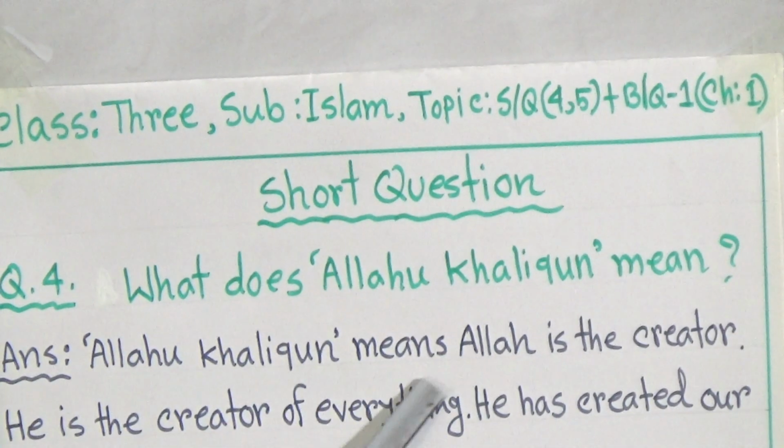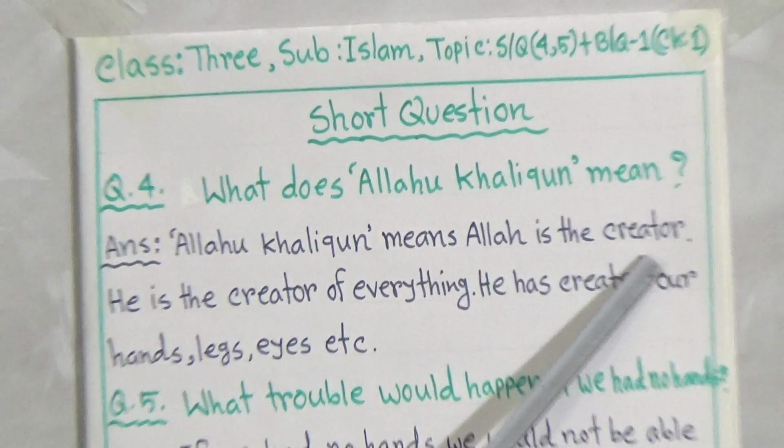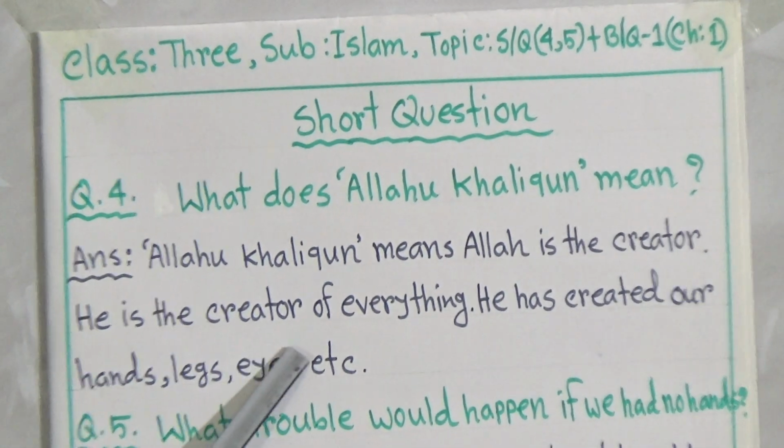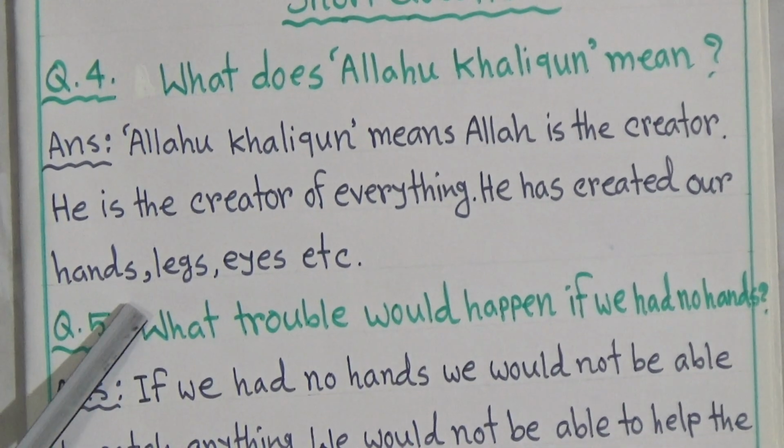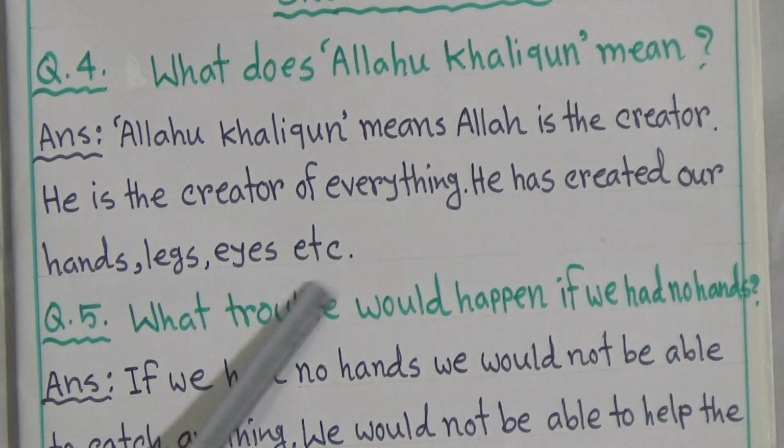So, short question number 4, what does Allahu Khaliqun mean? Answer, Allahu Khaliqun means Allah is the creator. He is the creator of everything. He has created our hands, legs, eyes, etc.